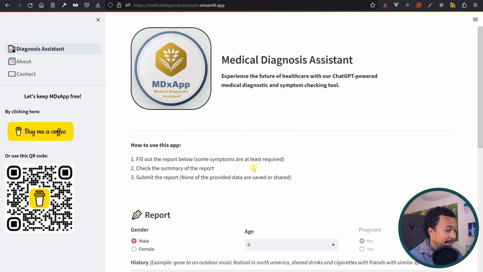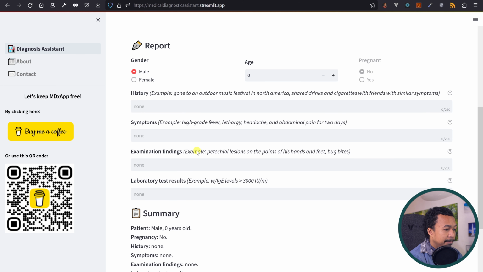Okay, let's go back to the app. Fill the report below. There's a big form. I'm too lazy for this.